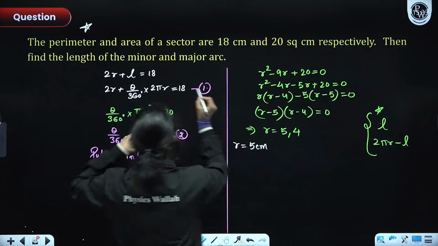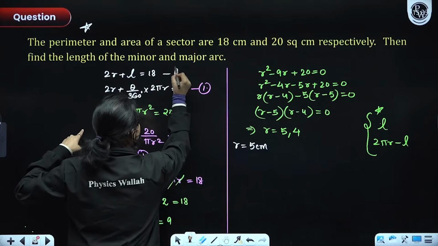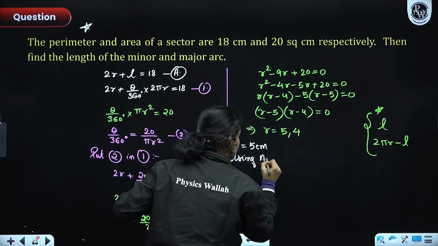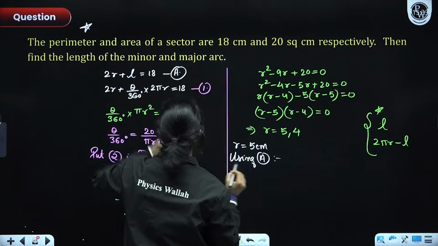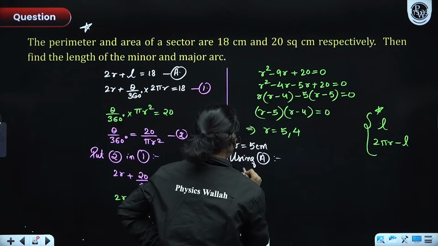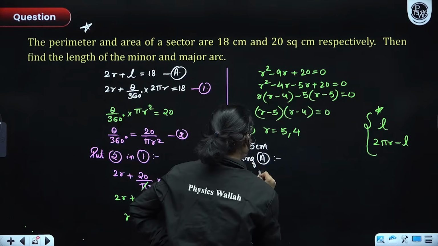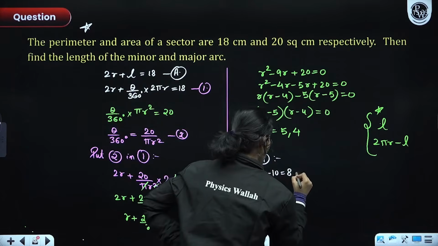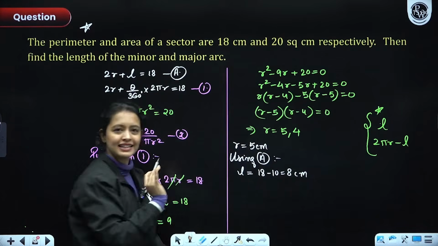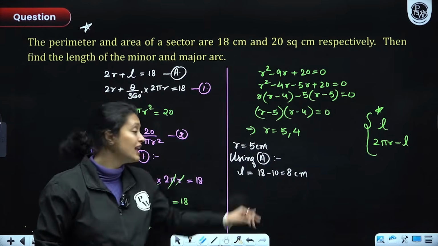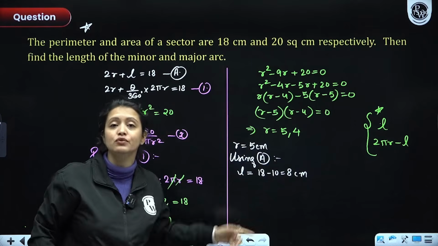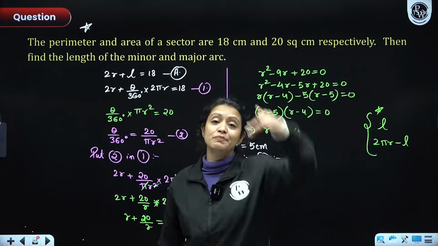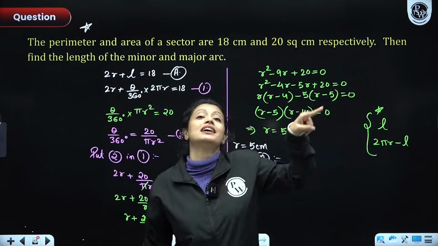So I'll just write it here. Using A, so that you don't get confused. Using A, I can say that L is equal to 18 minus 10. That is 8 centimeters. So one arc length is L. Now the other arc length. Let's suppose this is the minor arc length, so the major arc length would be 2 pi r minus L. Total circumference minus one arc length would give me the other arc length, right?